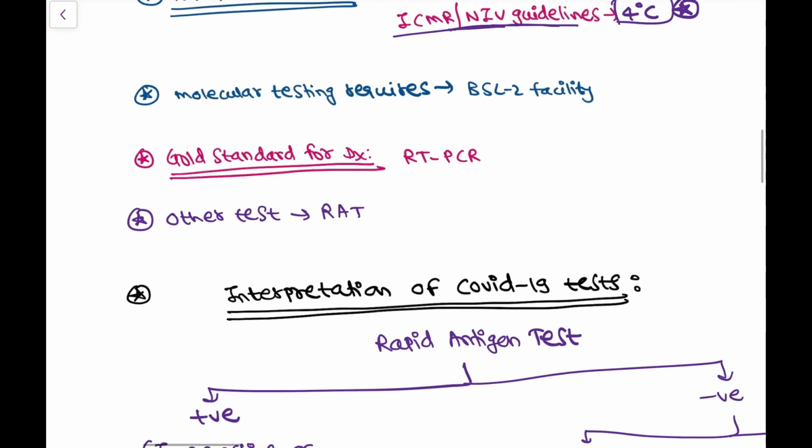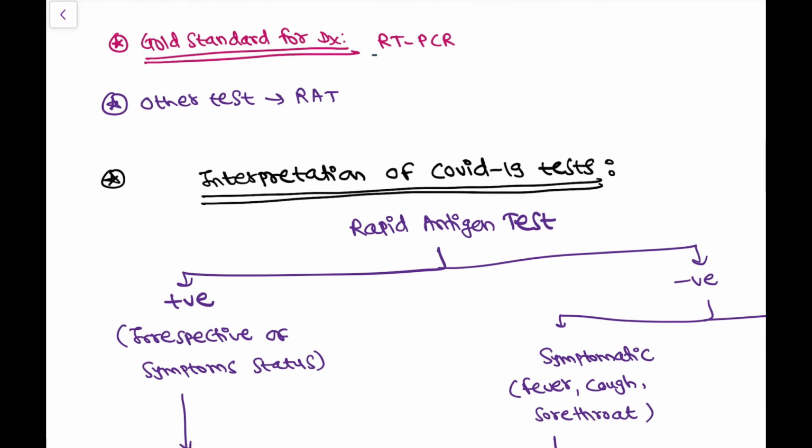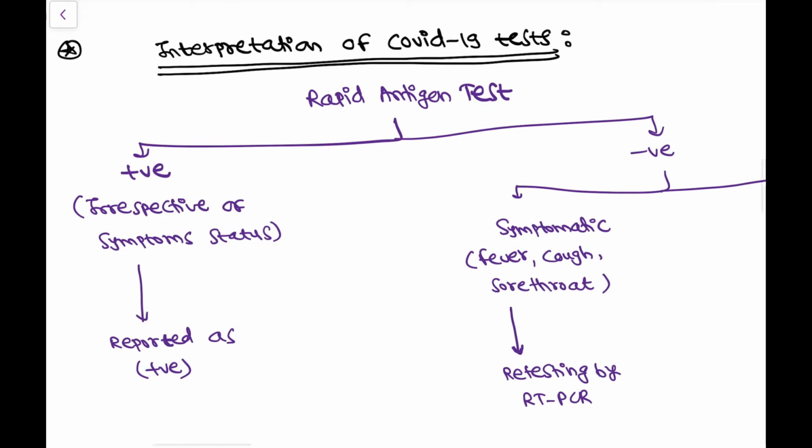Molecular testing of this virus requires a BSL-2 facility, biological safety level 2 facility. The gold standard for the diagnosis of COVID-19 is RT-PCR, that is reverse transcriptase polymerase chain reaction. Another test is rapid antigen testing. Now we will see the interpretation of this test.